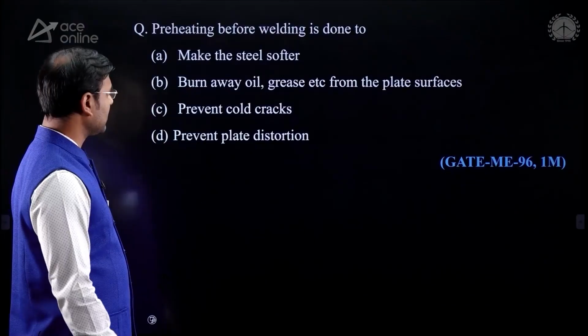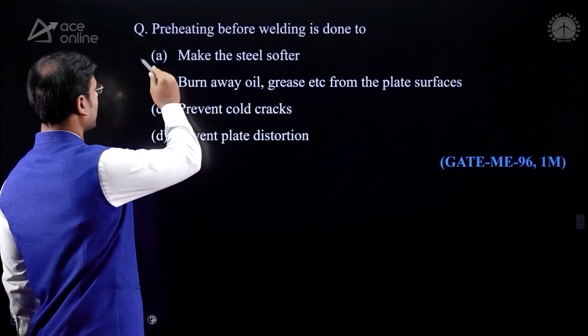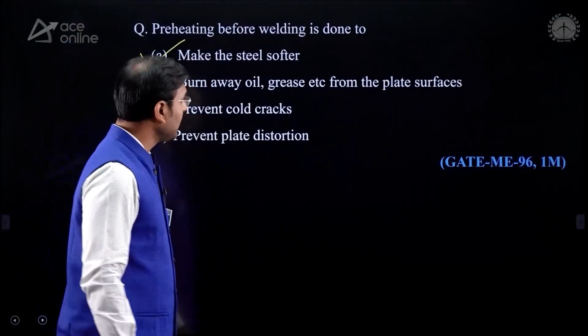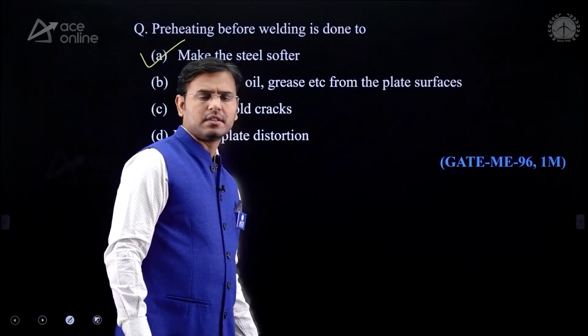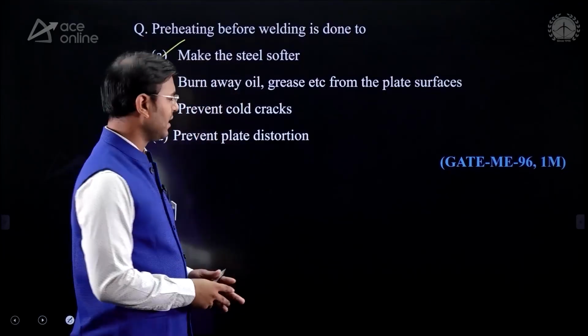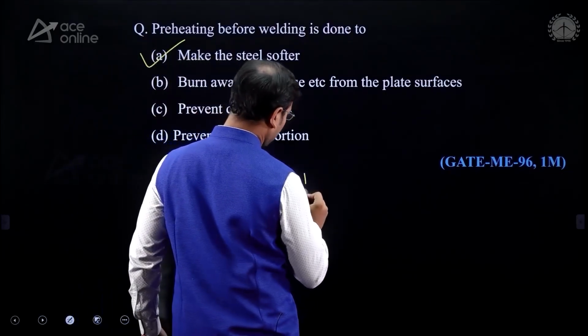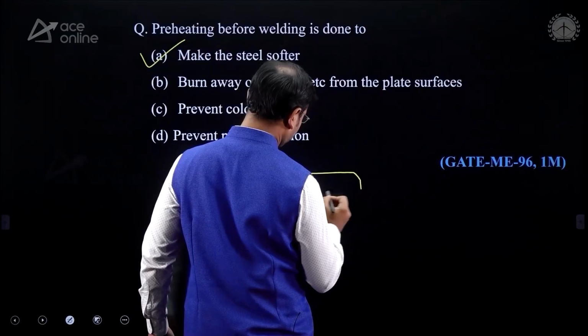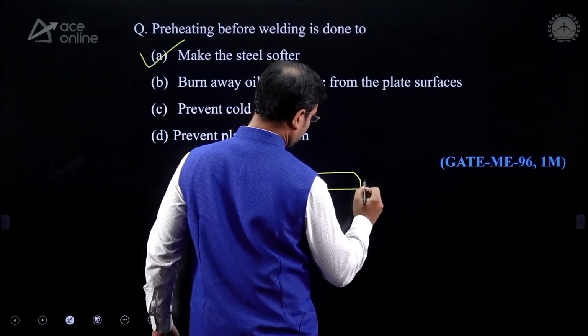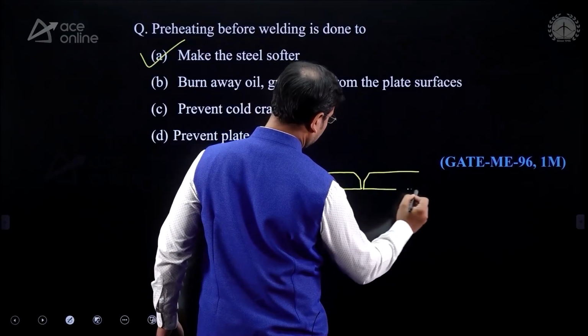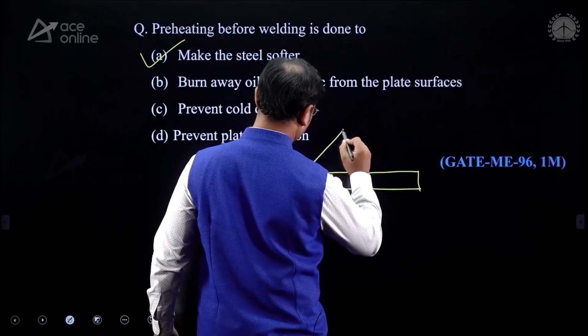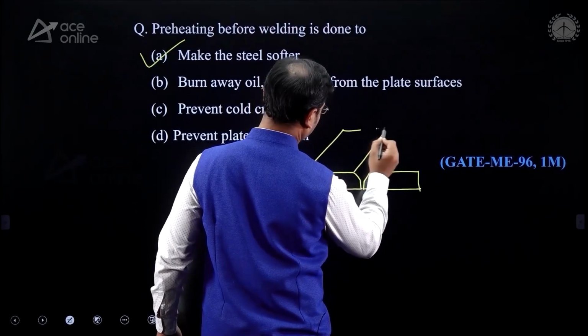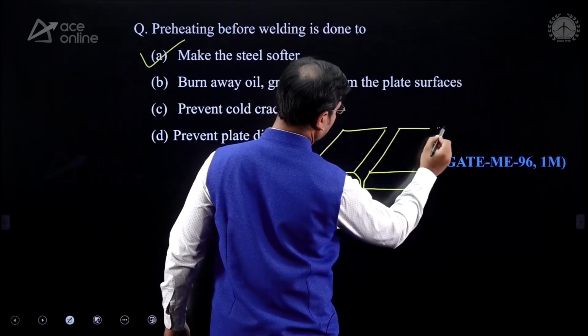Preheating before the welding is done to make the steel softer. Why is it so? The preheating before welding is done. Just see what happened because of preheating. I am showing you here the two plates. This is the one plate and this is the second plate. Yes, both plates are here.